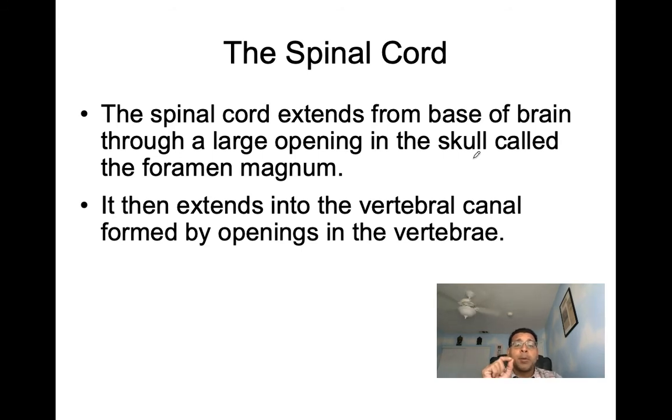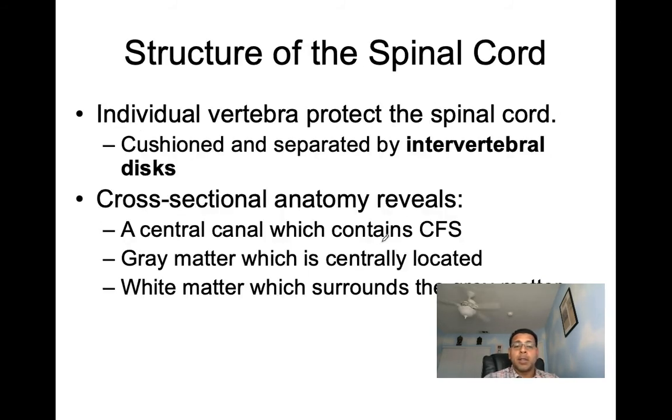It makes its way through the foramen magnum. Oh, we've got that listed there. Okay, and then it extends into the vertebral canal, which is going to be formed by the openings in the vertebra. Individual vertebrae are going to protect the spinal cord. These vertebrae are cushioned and separated by intervertebral discs, if you remember.